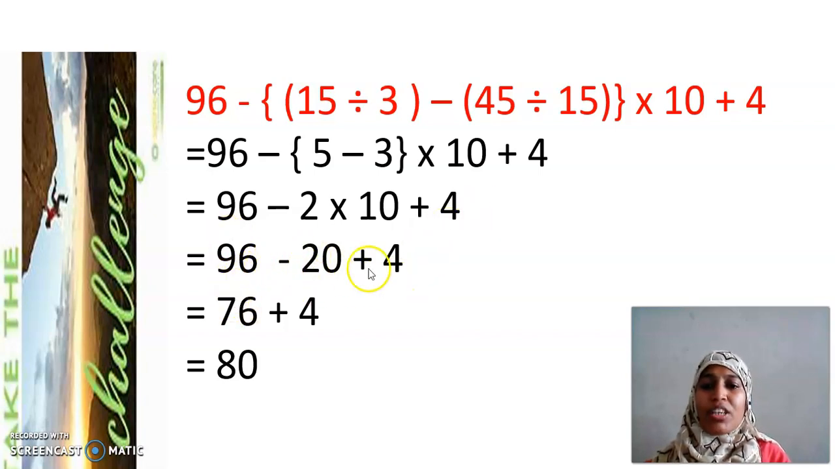Now, we have subtraction and addition alone. Here, we can follow both together. Either subtract and then add or add and then subtract. Both are right. But the best way is to go from left to right. 96 minus 20 will be 76 plus 4. So 76 plus 4 will be 80. Hope you got the answer.